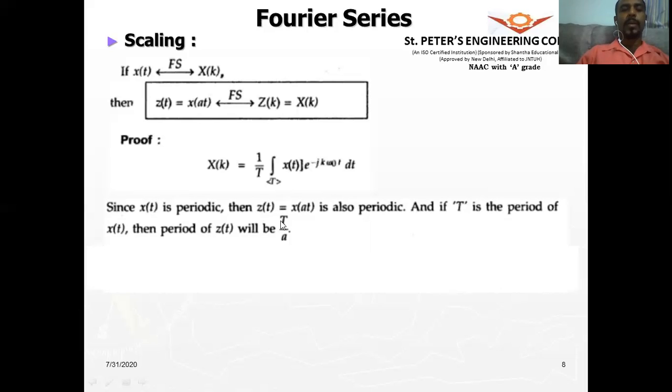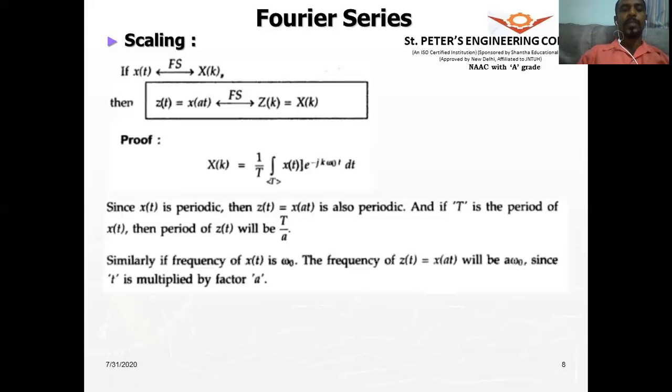So the period of the time scaled signal x of at will be T by a. So similarly, if the frequency of this signal is omega naught, that will also be scaled by a into omega naught. All right. So therefore, it will be multiplied by a factor of a. So when we multiply a with t, it will also get multiplied by a into omega naught.